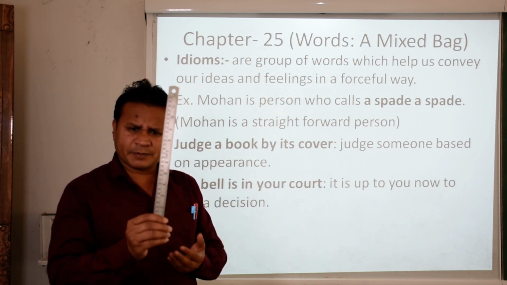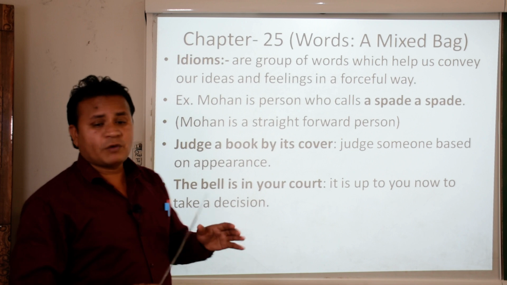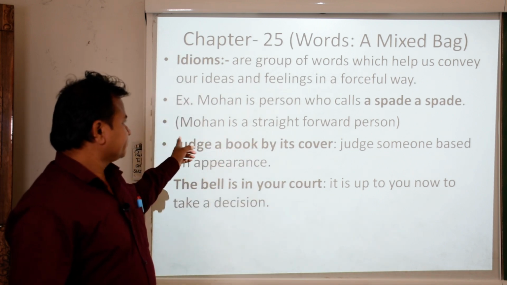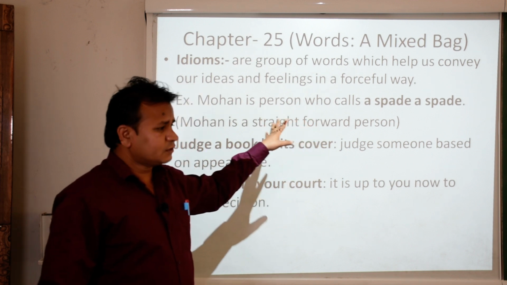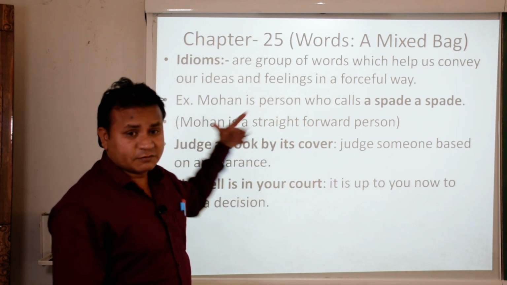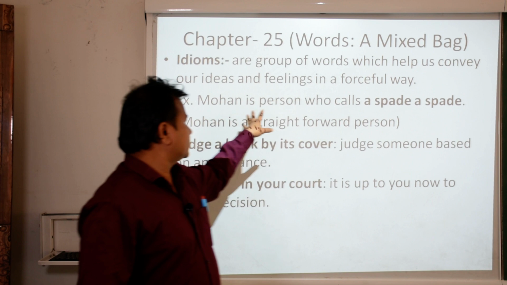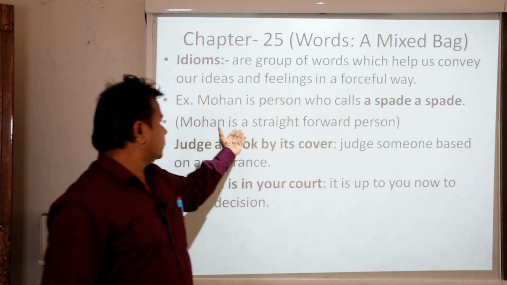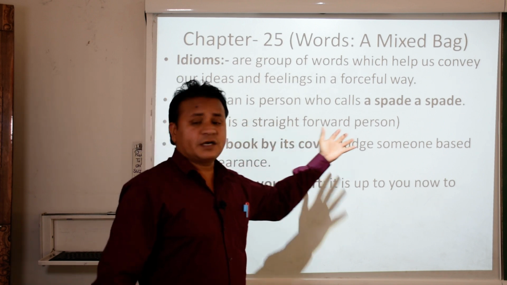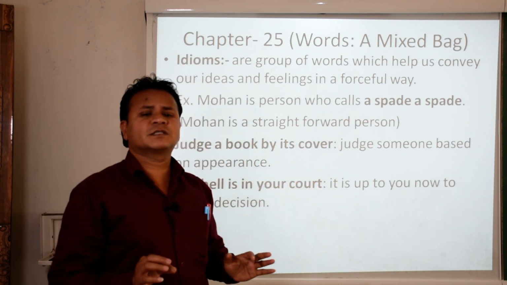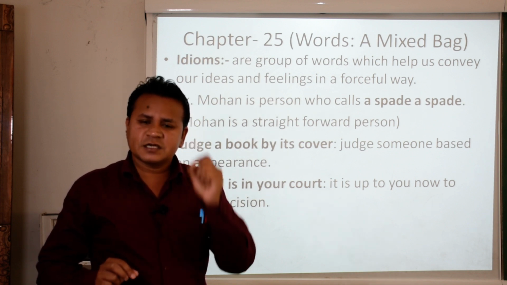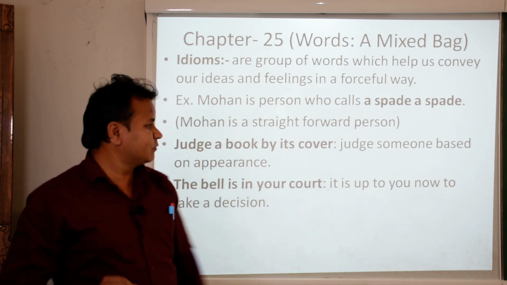I cannot say this is a pen or pencil. So that is the exact meaning given here. If we say the same sentence in other words, Mohan is a straightforward person, that means he will say or follow exactly what is there.